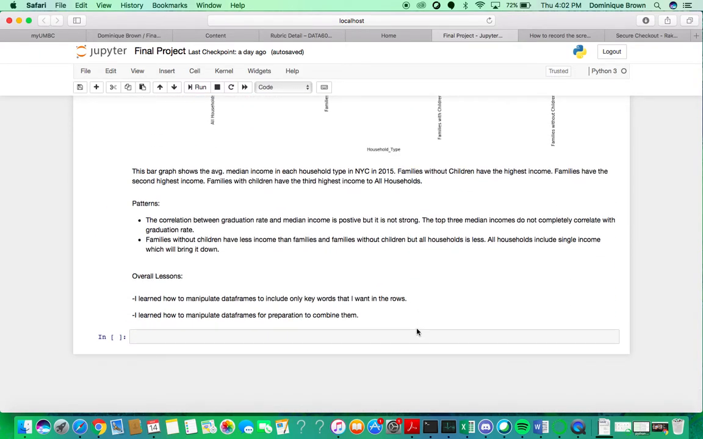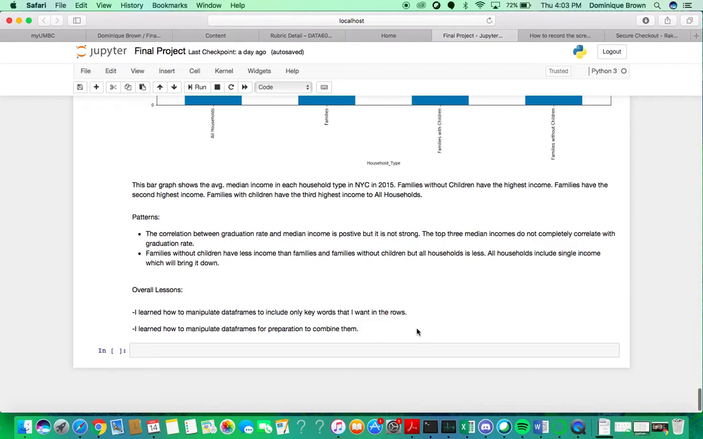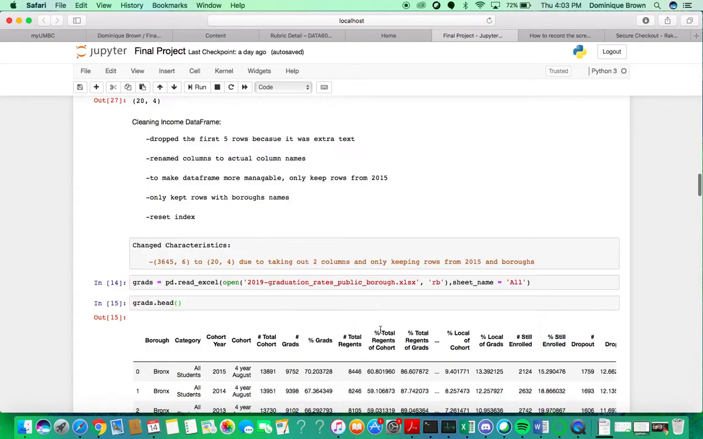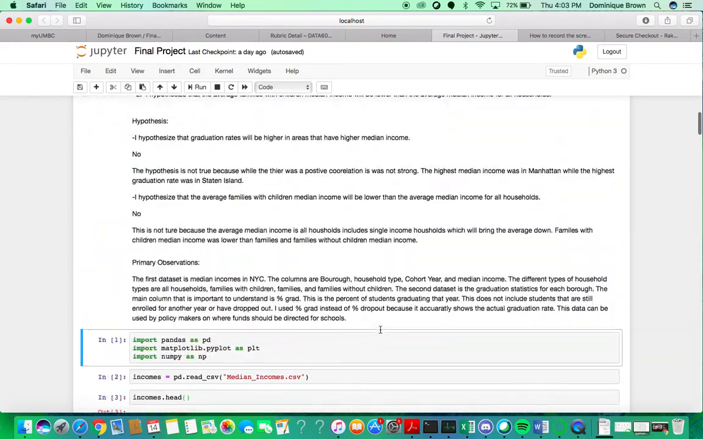Second pattern was families without children have less income than families and families without children, but all households is less. I believe that's because all households include single income, which will bring it down, which was something I did not take into account when originally asking the question, but it's good to know.